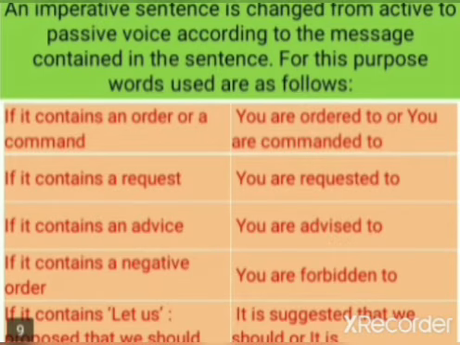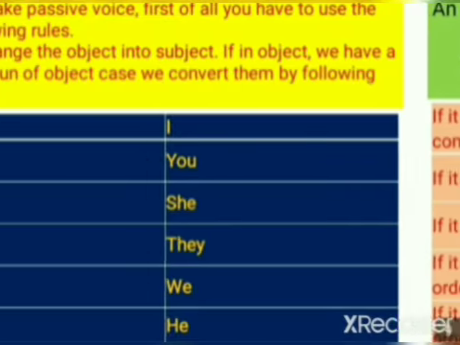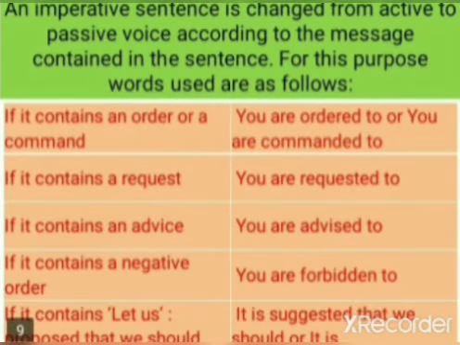If it contains an order or command, you are ordered to or you are commanded to. If it contains a request, you are requested to. If it contains an advice, you are advised to. If it contains a negative order, you are forbidden to. If it contains let us, proposed that we should, it is suggested that we should.